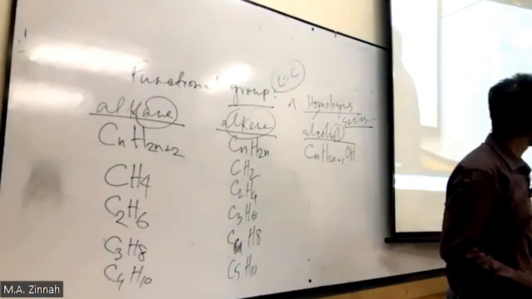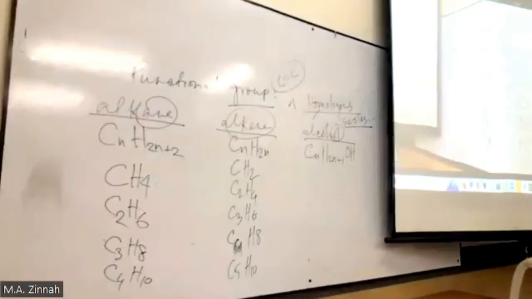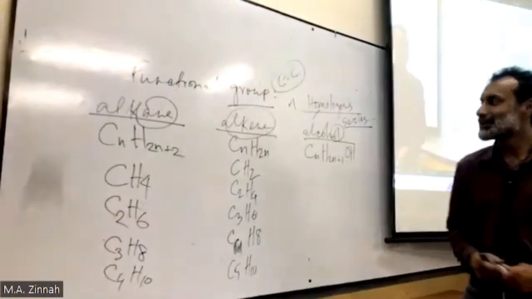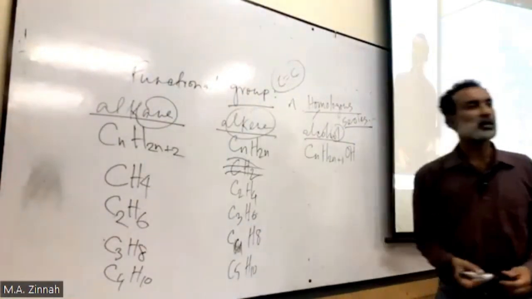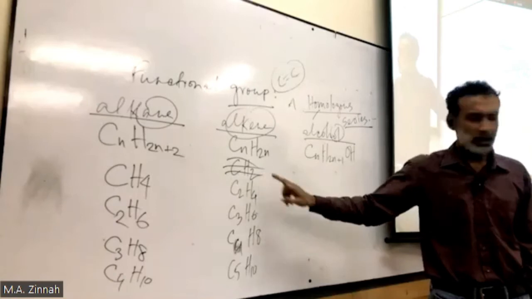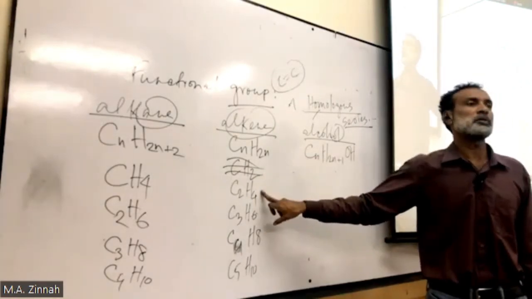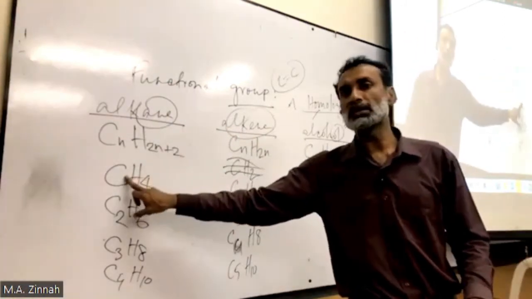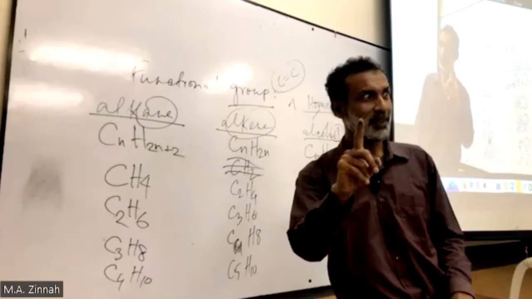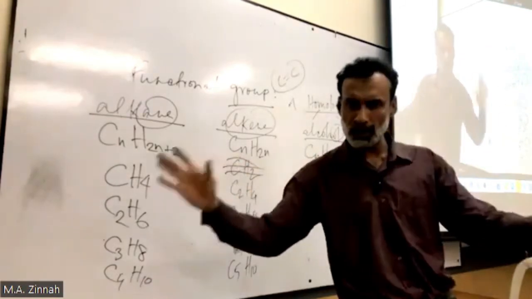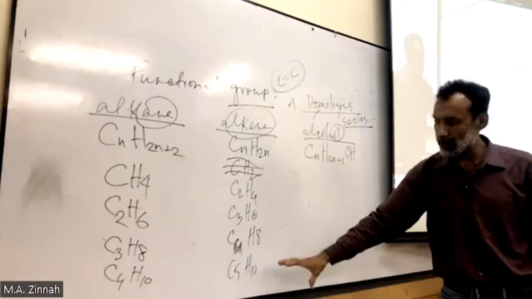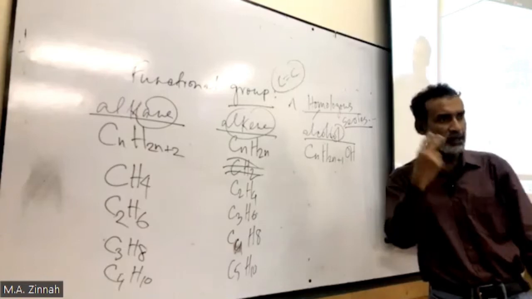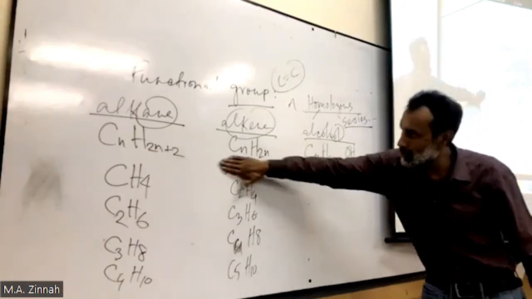Can a single carbon have a carbon-carbon double bond alone? If this is one carbon, is it possible to have a carbon-carbon double bond? No, this is not there. This is not the first member. The first member starts with 2 carbon atoms. Everybody clear? For alkane, the first member starts with 1 carbon atom, because here there is no functional group, no carbon-carbon double bond. But as all of alkenes must have a carbon-carbon double bond, they must start with at least 2 carbon atoms. So this is not there.